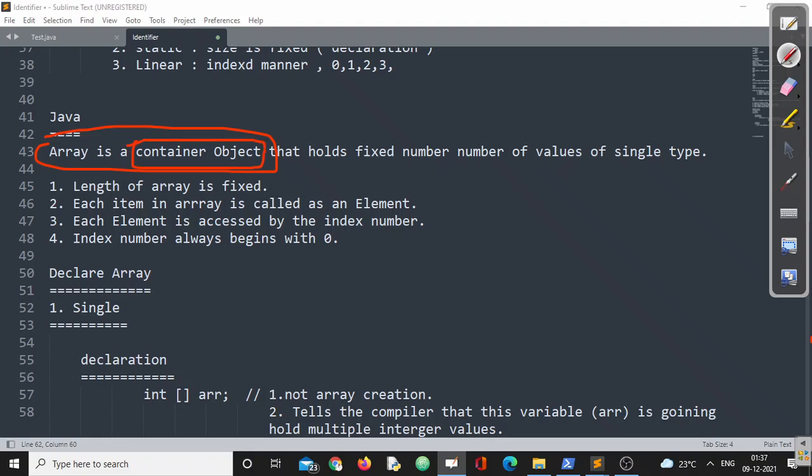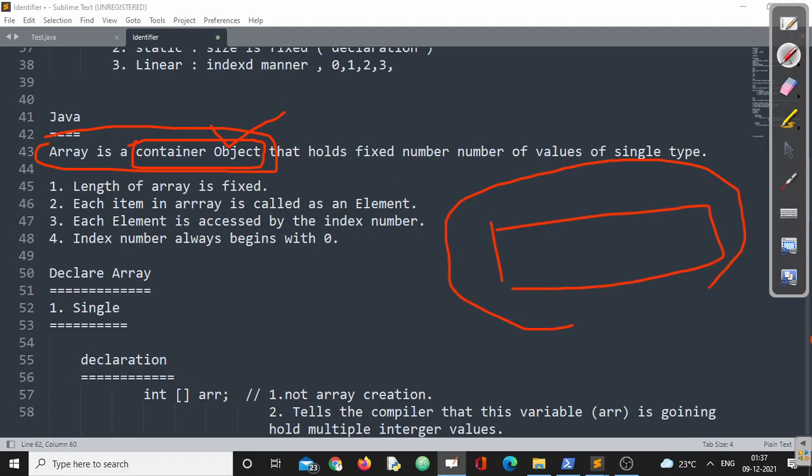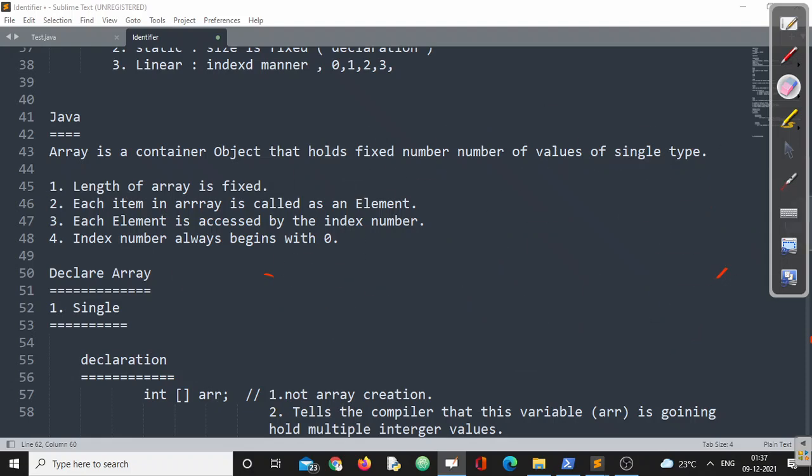Now you have clarity on why we call an array a container object. Whenever we create an array of 10 cells, it is an object, and ARR is the reference variable. So to create an array, we need to use the new keyword, right? So that confirms every array is an object.